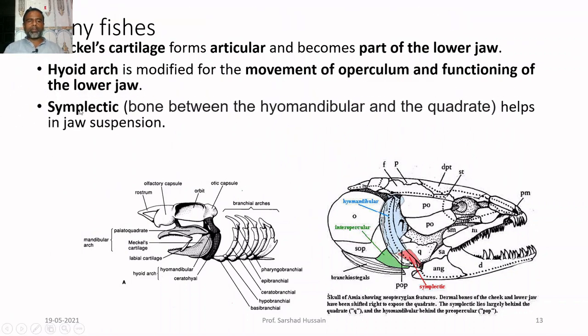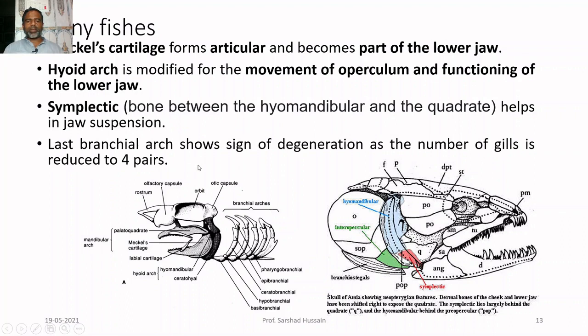A bone, the symplectic, you can see over there, helps in jaw suspension. So, the jaws are suspended with the help of the symplectic, as it is present between the hyomandibular, that is the upper bone of this hyoid arc, and the quadrate. You can see over there, this is the quadrate and this is the hyomandibular. So, between them it is the symplectic which assists the articulation of the jaws with the skull.